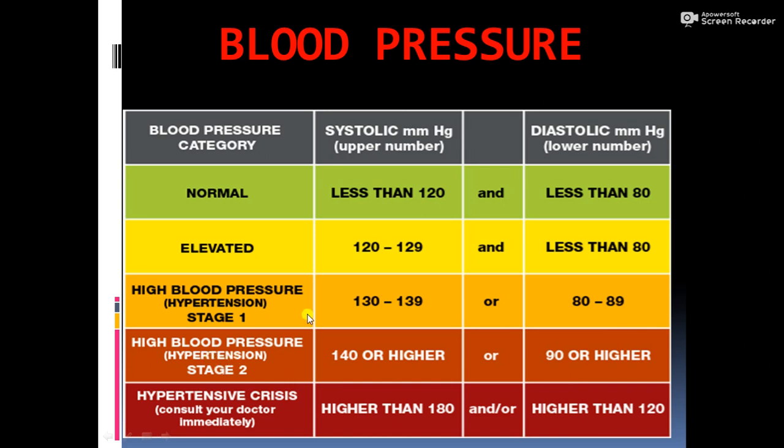Sometimes the pressure can go very much below also, below 100, sometimes even up to 60. This is because of some diseases or stress. So low BP also is a disease, it is not normal. High blood pressure and low blood pressure are abnormal conditions where we have to take treatment.